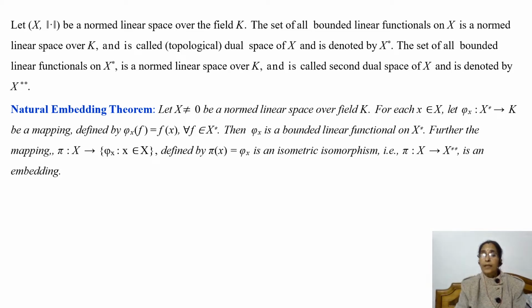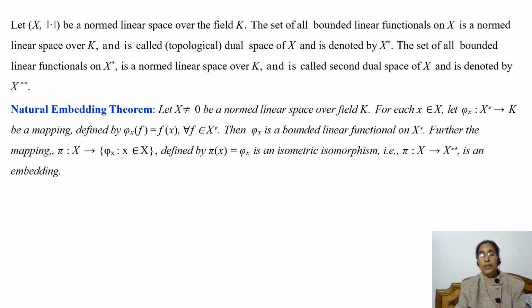Since X star is a normed linear space, we consider the set of all bounded linear functionals on X star, and that is also a normed linear space over field K, and this is called the second dual space of X, and it is denoted by X double star.